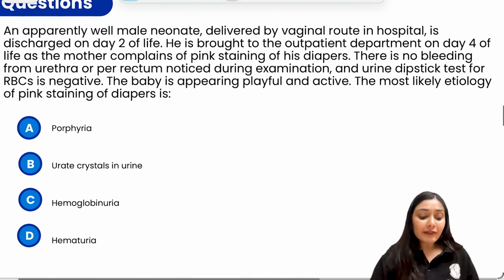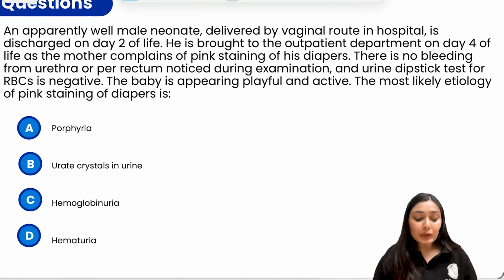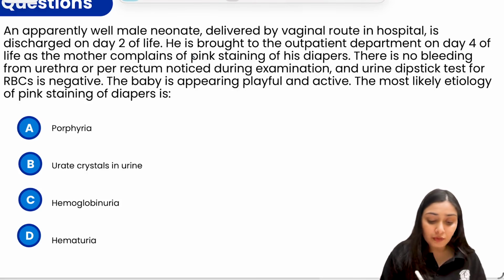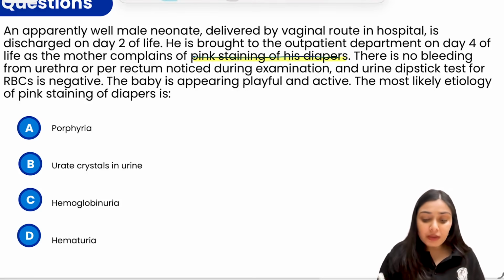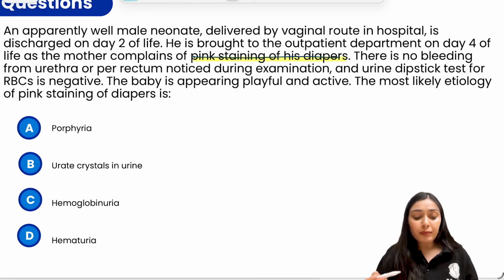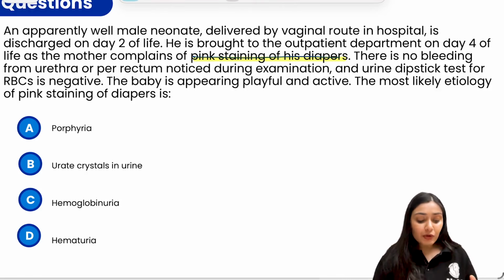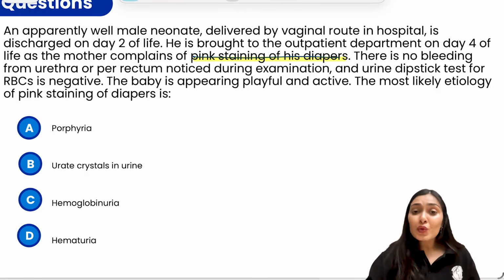We have an apparently well neonate who is delivered via the vaginal route in the hospital. He is discharged on day 2 of life. He is brought to the outpatient on day 4 of life as the mother complains of pink staining of the diapers. There is no bleeding from the urethra or per rectum noticed during the examination. The urine dipstick test for RBC is also negative. The baby is appearing playful and active. The most likely etiology of pink staining of diapers over here is porphyria, urate crystals in the urine, hemoglobinuria or hematuria. So you can see this is an apparently well baby.